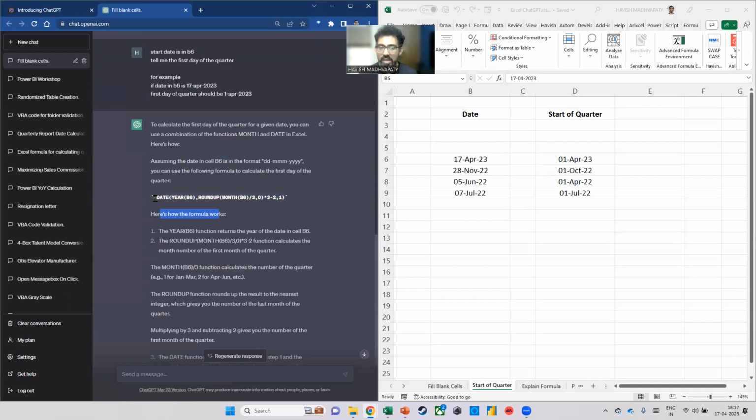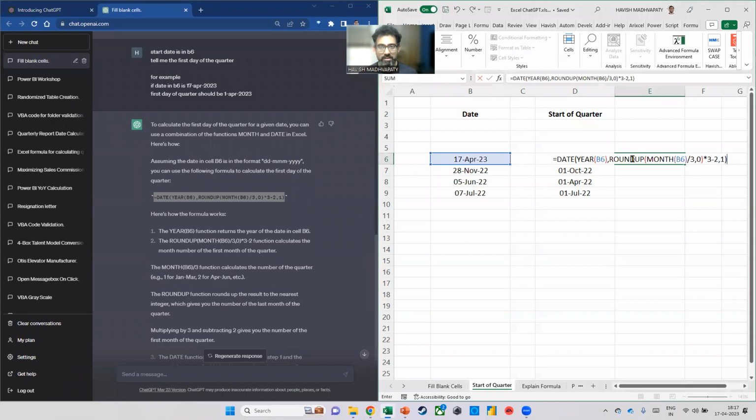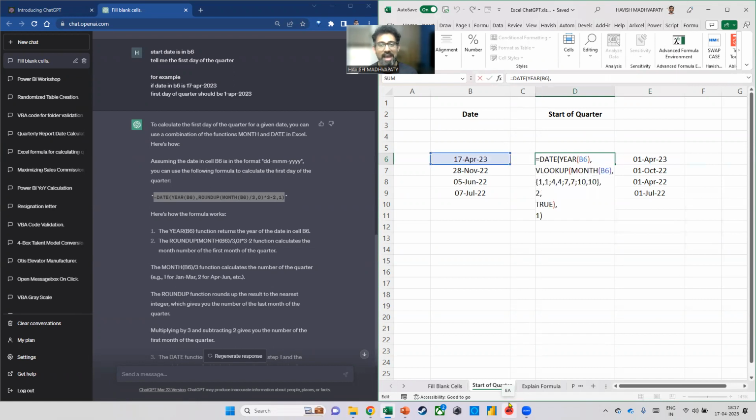First of all, let's even check if the formula is working or not. If it doesn't work, there's no point reading the explanation. So I'm just going to copy this, come back and paste it. And it works. Even though the formula here, as you can see, is very different to the one that I did. The one that I wrote had a date, year, VLOOKUP, month in it. Theirs has a date, year, roundup and a month in it. But here's the thing, it doesn't matter. As long as you're getting the answer, it does not matter.